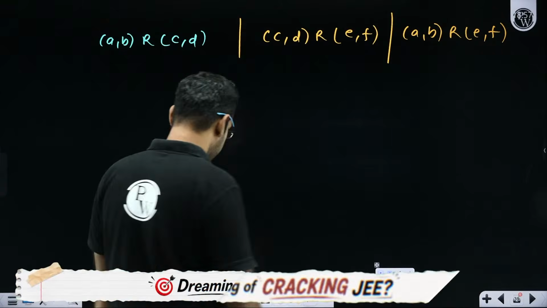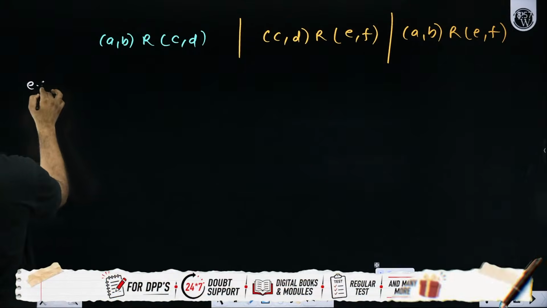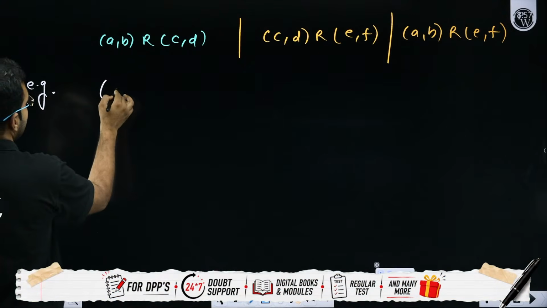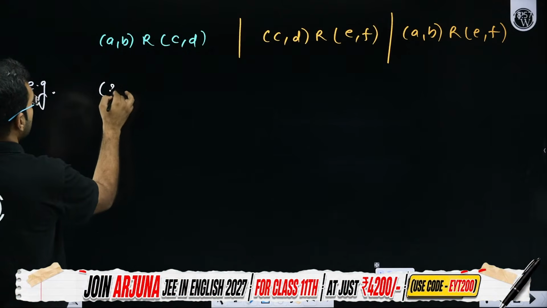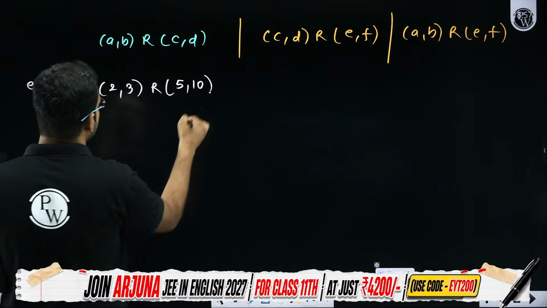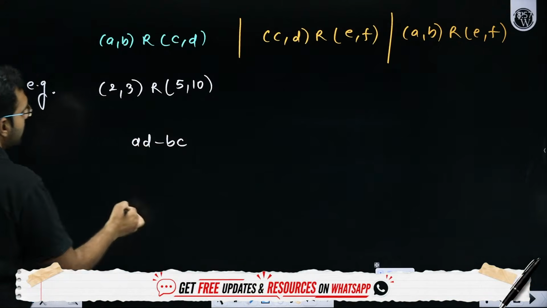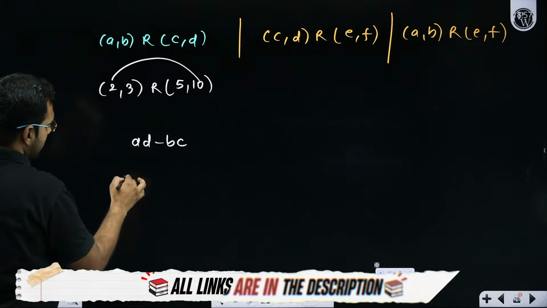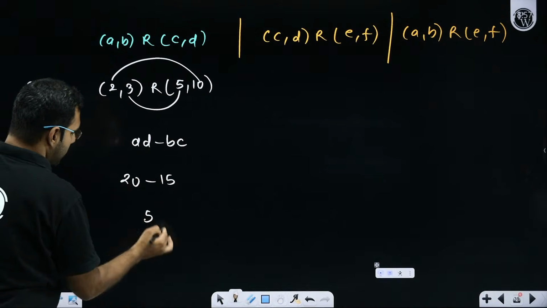For example, let me just take some numbers. Let's say A is 2, B is 3, C is 5, D is 10. What we are checking is AD minus BC. So AD is 2 into 10, that's 20. BC is 3 into 5, that is 15. So this is 5, divisible by 5.